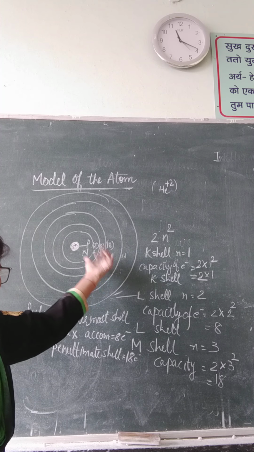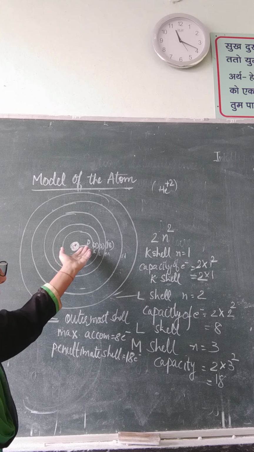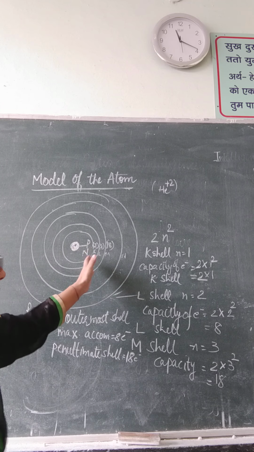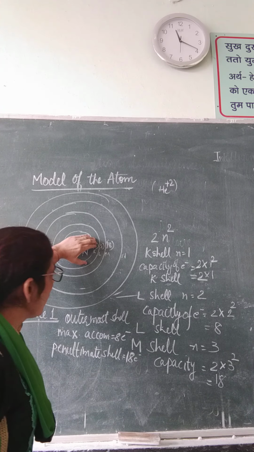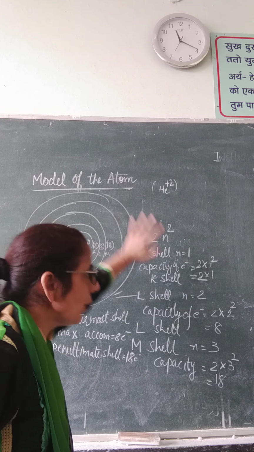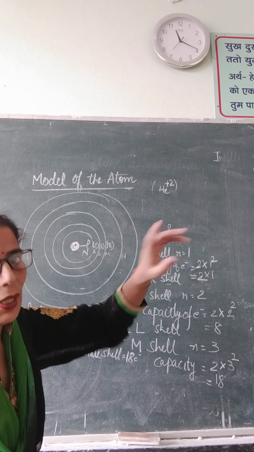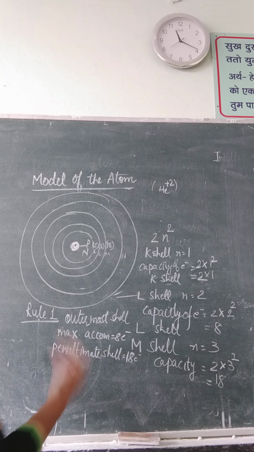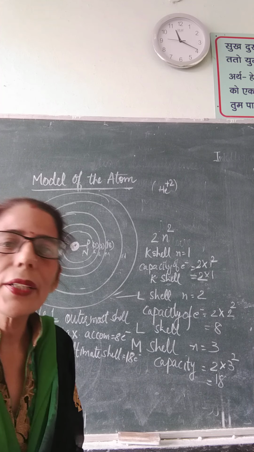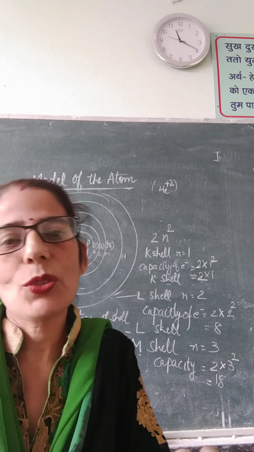After M, because M has this capacity only, if we have to fill electrons now, we will first fill the K shell, then come to L, then go to the M shell. And now you must be thinking, if it is potassium, how do we fill the electrons? I will explain that in my next video.